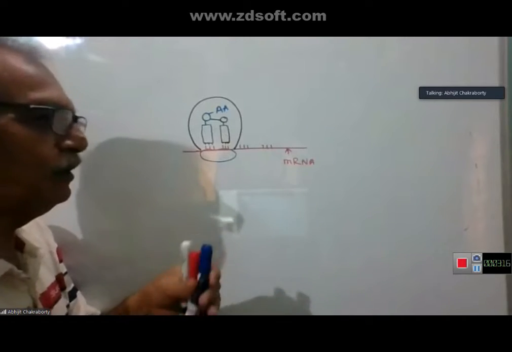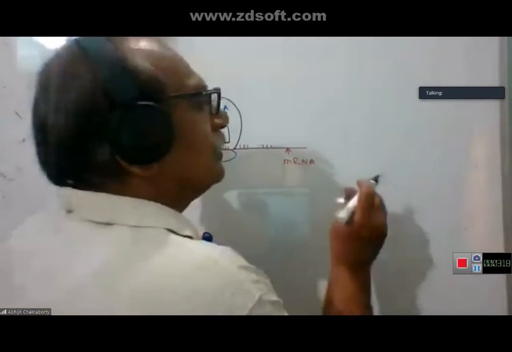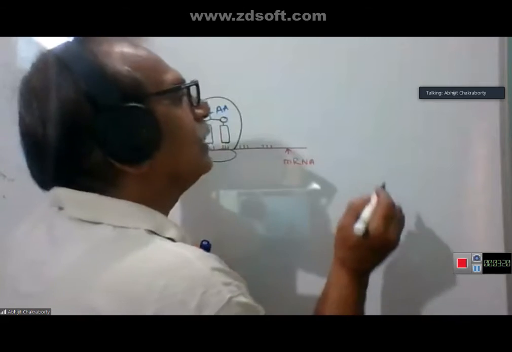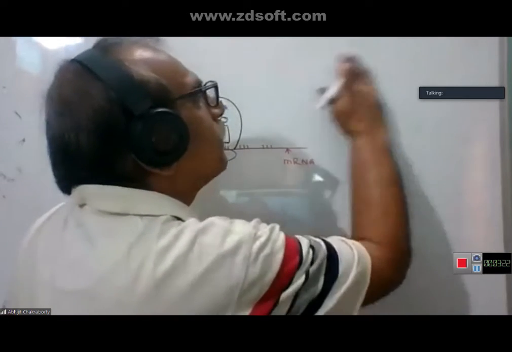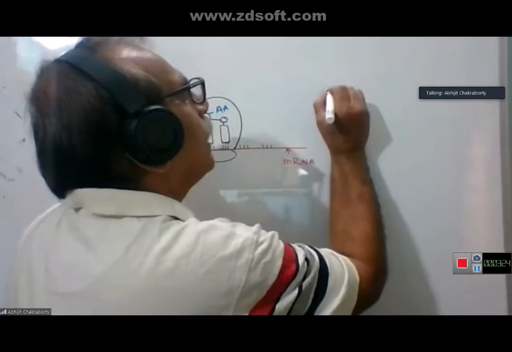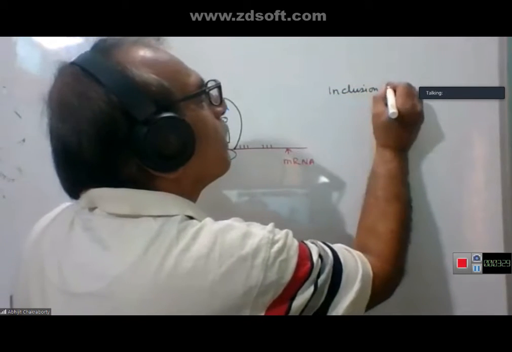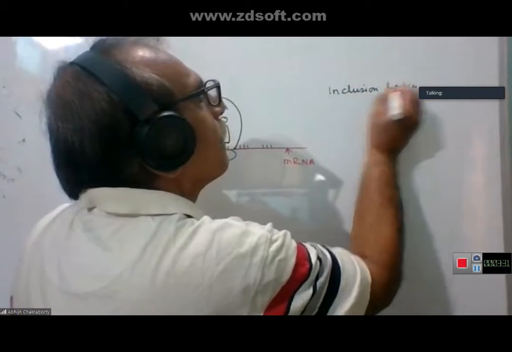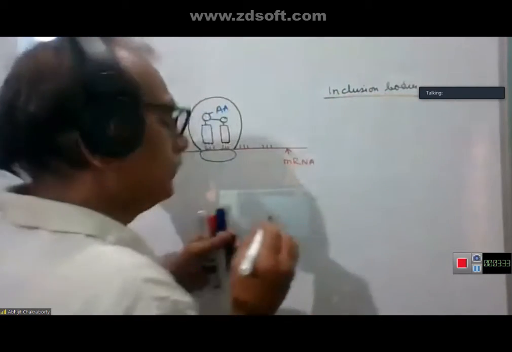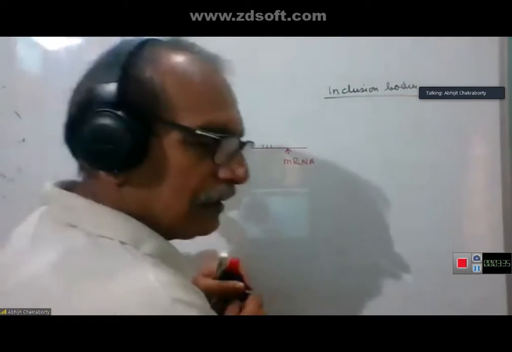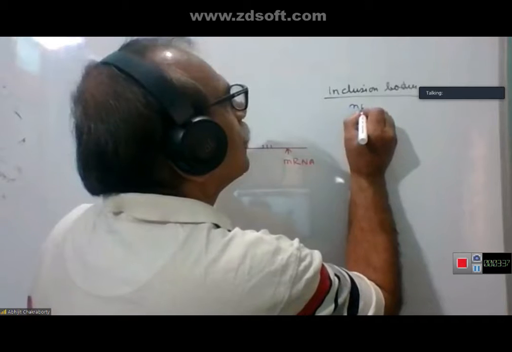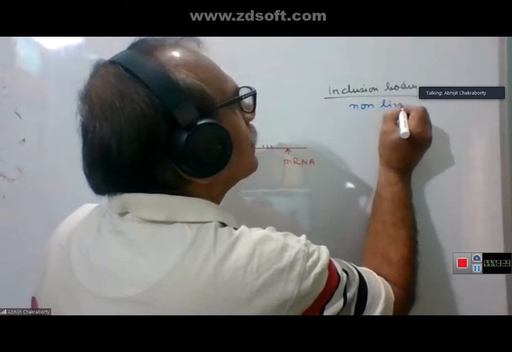Now we are proceeding to the other things present in the bacterial cell. Next, after ribosome, you will get inclusion bodies. And these inclusion bodies are nothing but non-living matters.